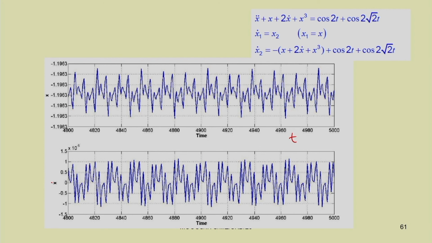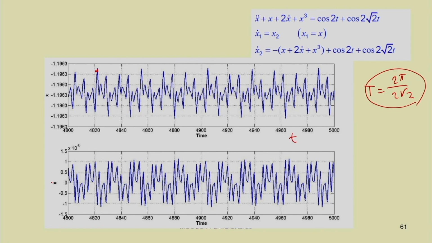For drawing it, you can start at some position, for example here. Then after t equal to 2 pi by 2 root 2. One time period is 2 pi by 2, another is 2 pi by 2 root 2. So, the lowest one is 2 pi by 2 root 2. By taking this lowest time period, you can sample it.